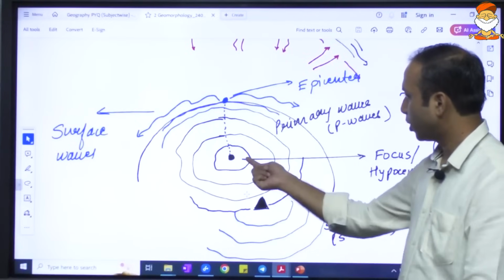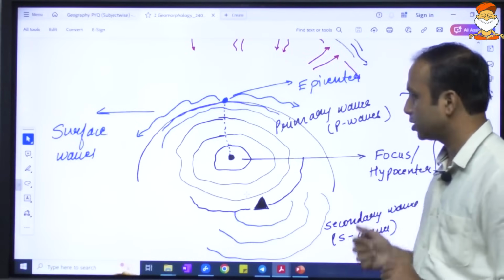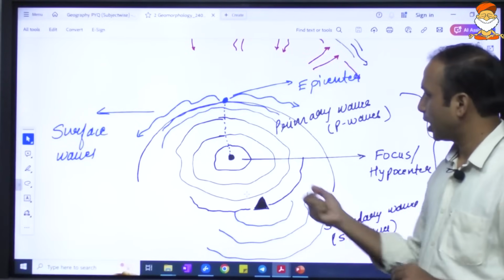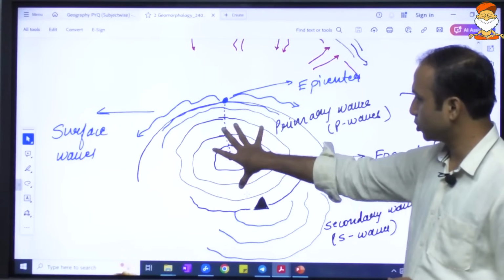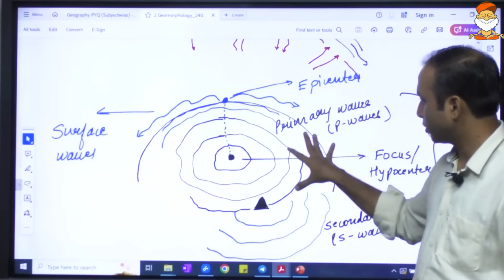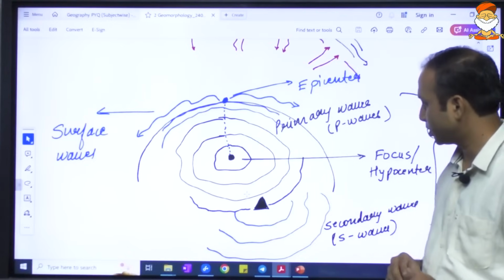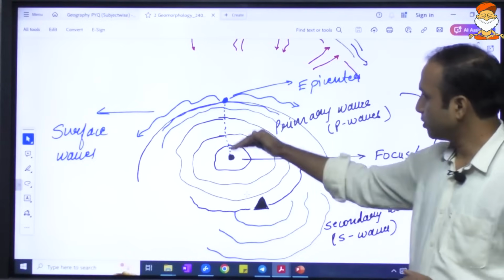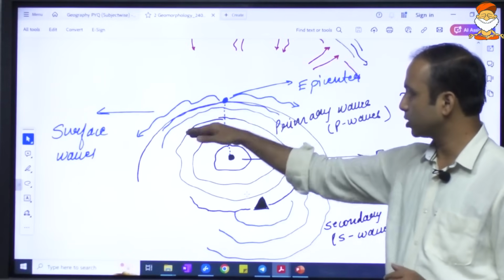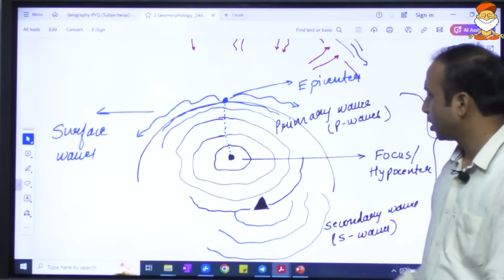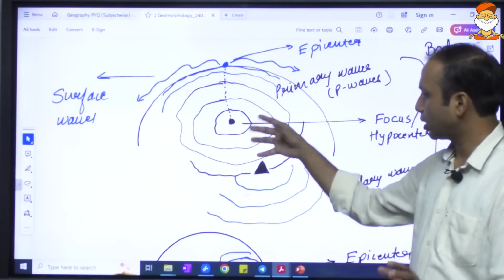The point from where this seismic wave starts is called the focus or the hypocenter. The waves in the interior of the Earth are called body waves. When these waves reach the surface of the Earth, the seismicity continues on the surface; those are surface waves. Body waves are of two types.